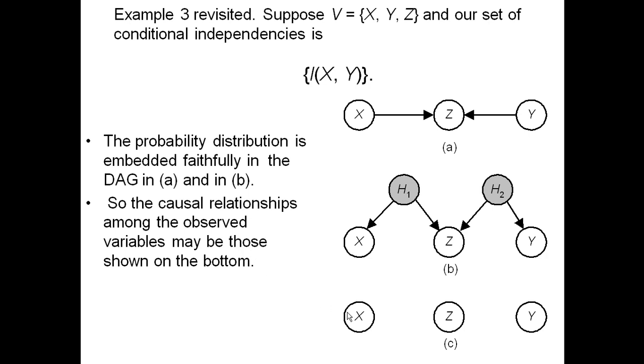But yet there is no causal relationship between these two. So the causal relationship among the observed variables may be this, and the only reason I observe this dependency and this one is because of these hidden causes. So I really can't conclude X causes Z and Y causes Z once I allow that there could be hidden variables. This was an accomplishment I bragged about before, and now I'm saying if I relax things so I make more realistic assumptions, I can't do anything.